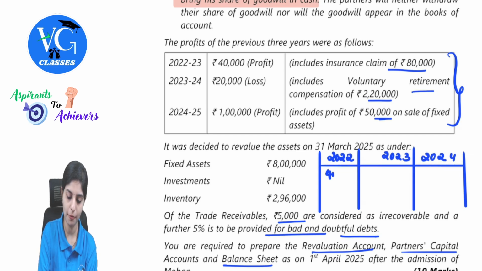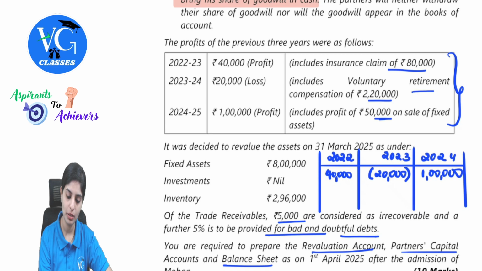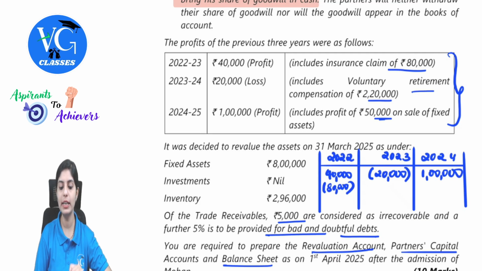So 40,000 is the profit given, 20,000 loss, and then 1 lakh profit. Just showing you the treatment of abnormal items. First of all, insurance claim. This is an abnormal item because we will not consider the value of insurance claim recurringly, that is every year, in our profit or loss figure. So considering this to be received, you would have added. That means your profit would have gone up. Now we have to eliminate this effect. What do we do? We will reduce. So minus 80,000.